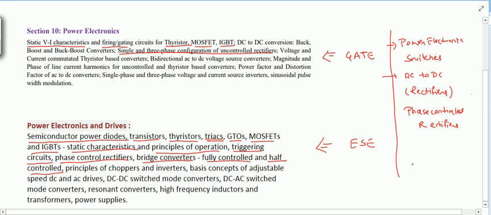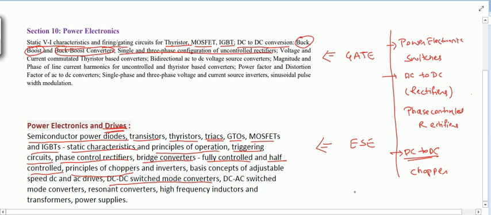After that there is one more converter, that is DC to DC converter, which we call a chopper. In DC to DC conversion, we will study buck, boost, and buck boost converters. Same here also, principles of chopper, and DC to DC switched motor controller. So this comes under basically drives, the electrical drives part.